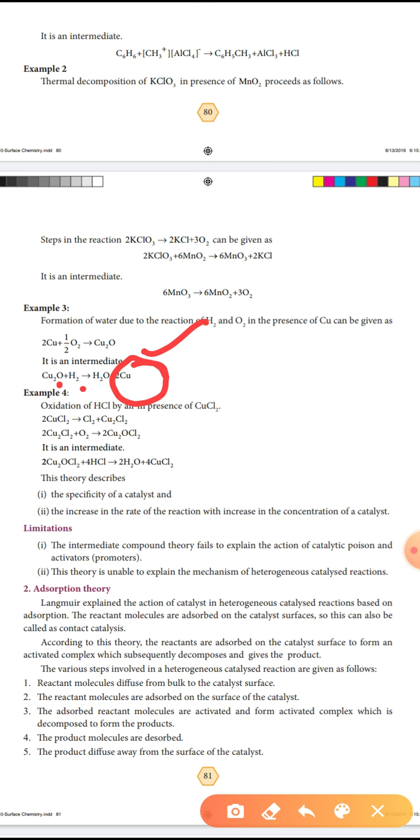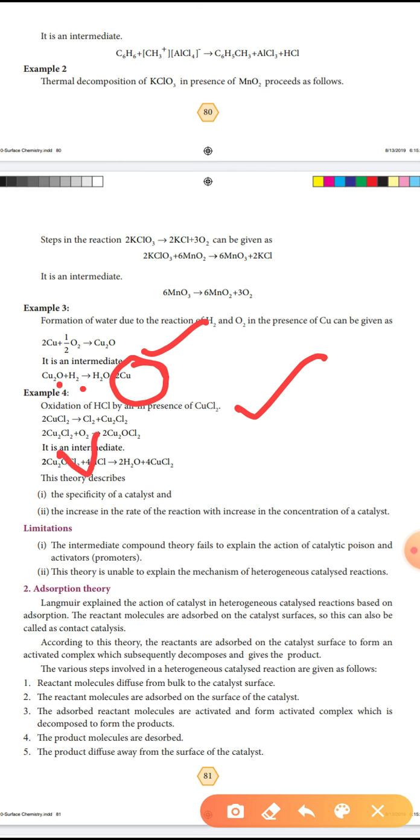Next, another example is the oxidation of hydrochloric acid by air in the presence of cuprous chloride, Cu2Cl2.